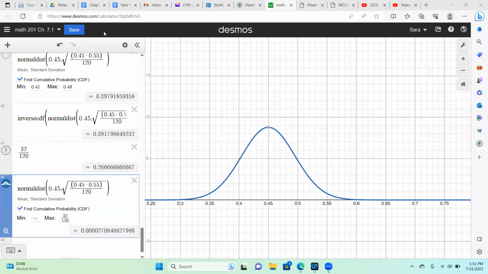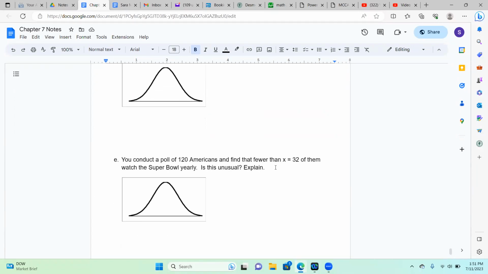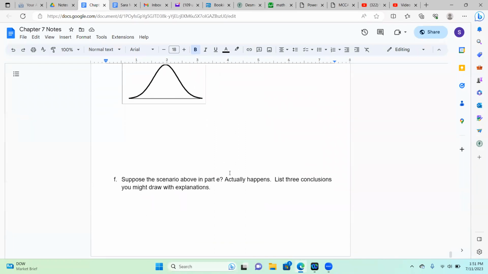And let's look at the last question. So the last question says, suppose the scenario above in part E actually happens, where less than 32 people out of the 120 Americans watch the Super Bowl annually. List the 3 conclusions you might draw with explanations. So here, the first one would be maybe we did not get a good random sample. It could be just a fluke is one of the possibilities.